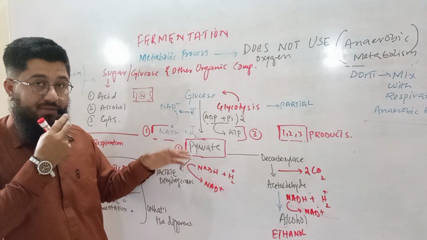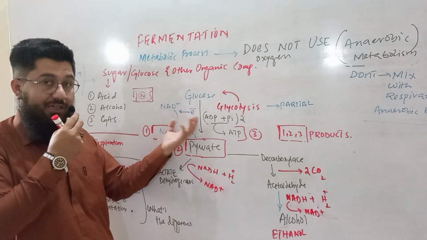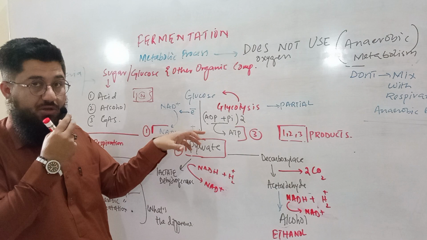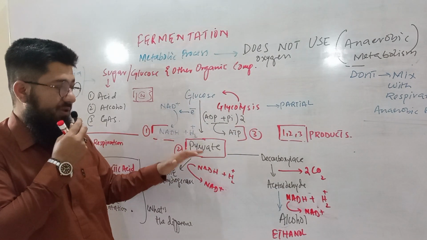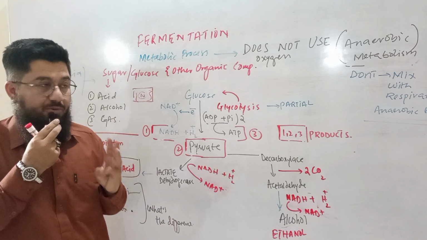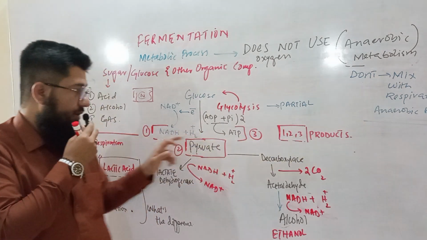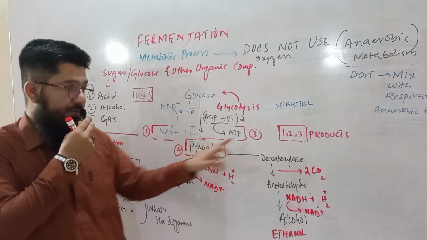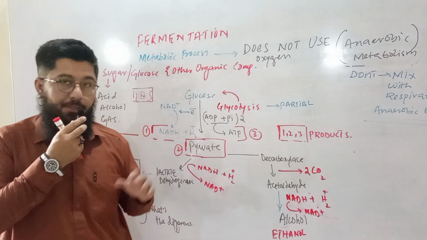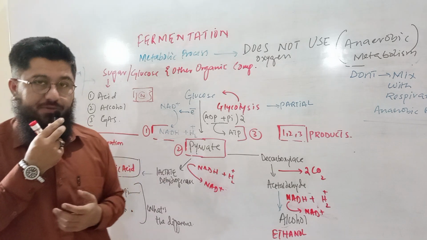And what is happening here is the NAD is taking the electrons which are released during the glycolysis of the glucose, and ATP is synthesized. Along with it, glucose is converted into pyruvate. So we got three products. Number one, NADH plus H2. Number two, pyruvate. Number three, ATP. Energy, electron carrier, and pyruvate.